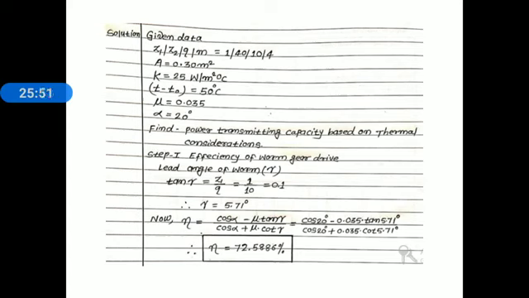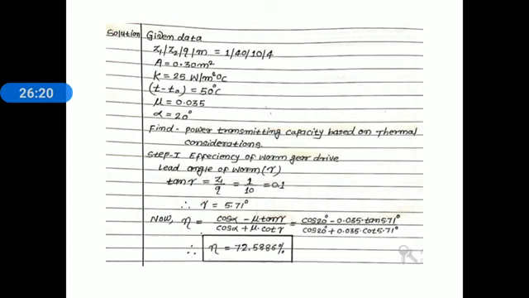Now here we know the relation for power transmission capacity based on a thermal consideration. Kilowatt is equal to K into (T minus TO) into A, whole divided by 1000 into (1 minus efficiency). Now in this relation, K is known to you, T minus TO is known to you, A is also given, only efficiency is unknown.